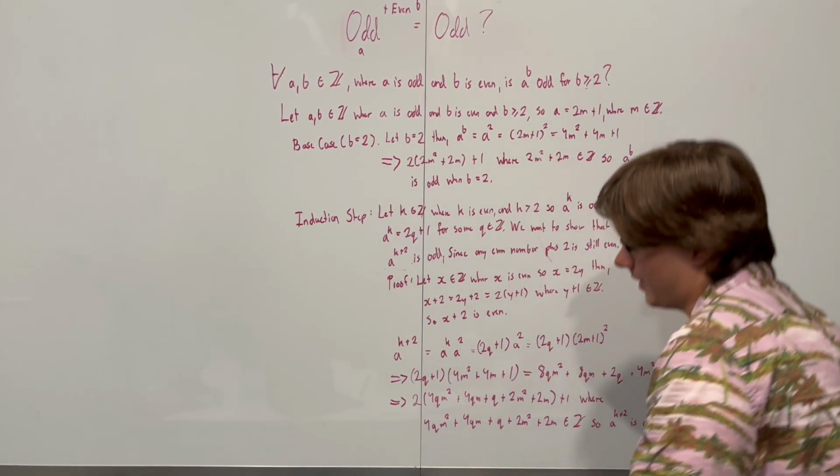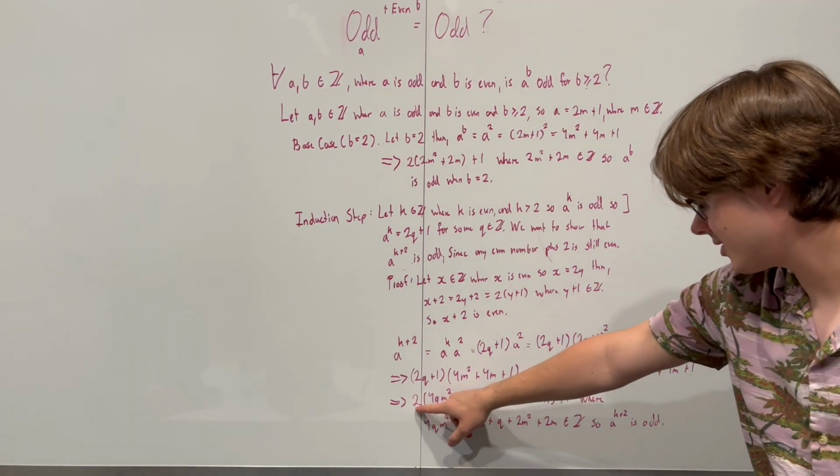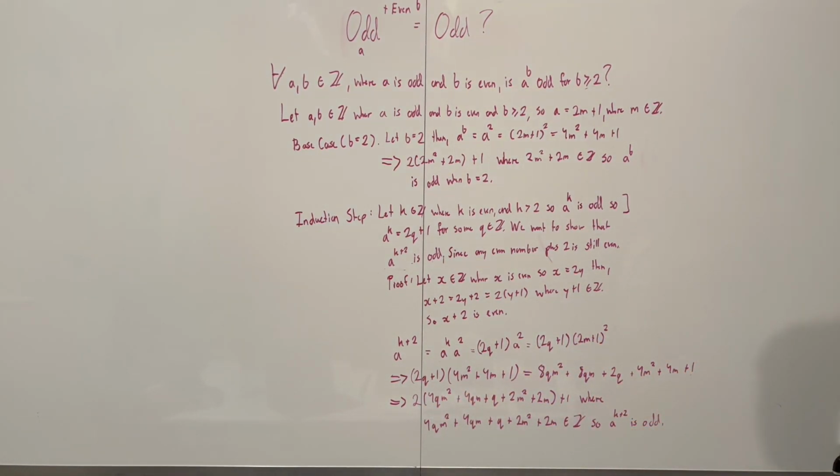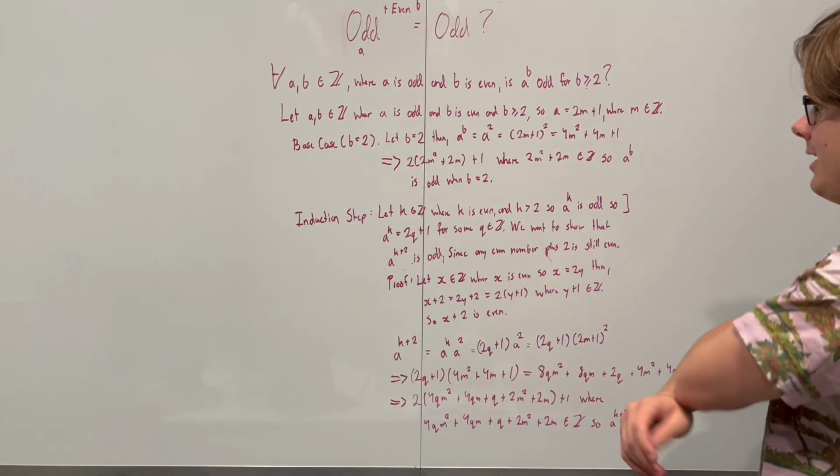I'm going to save space. You can of course say a to the power of k plus 2 is equal to this equation here, so a to the power of k plus 2 is odd. But that's going to take up a lot of space. This is already a lot of writing.